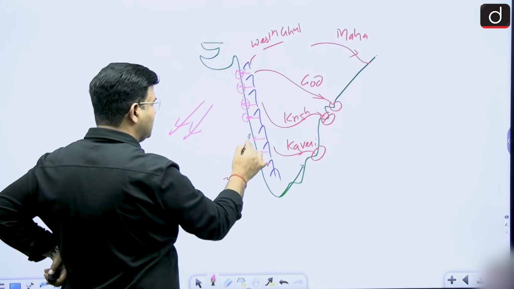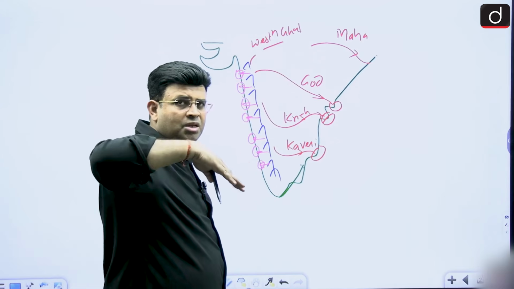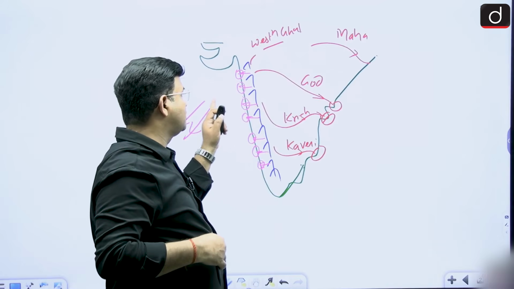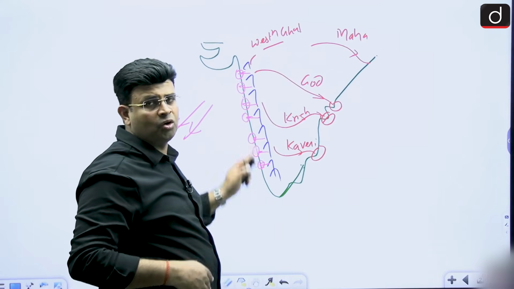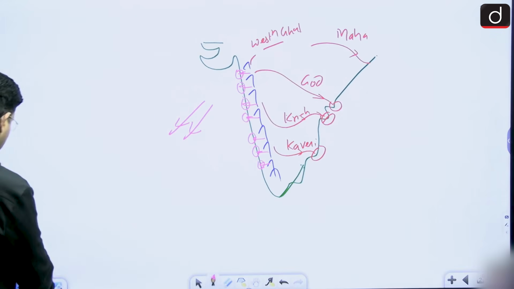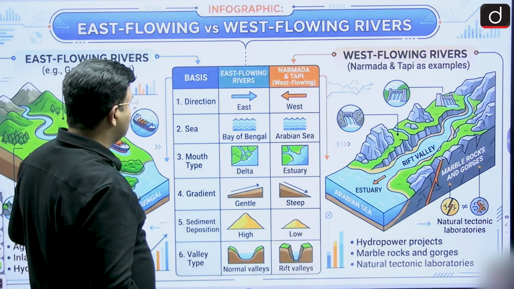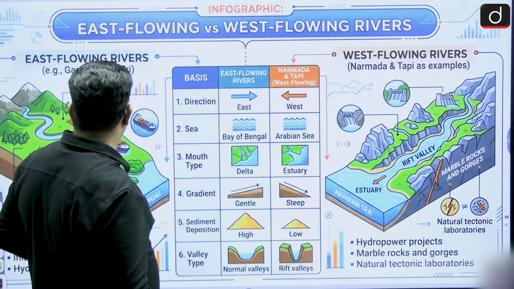They are not making a delta in this region, remember, because they are moving along the steeper side. So the west flowing rivers falling into the Arabian Sea are not forming a delta, remember that. And here, in the case of west flowing rivers, what we are watching is